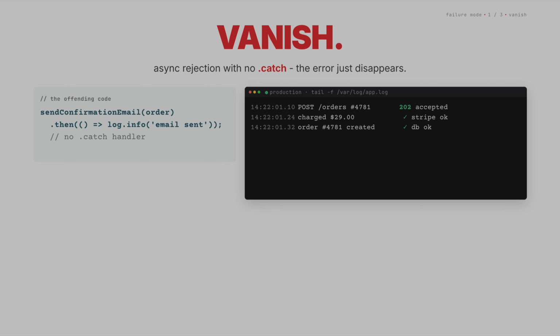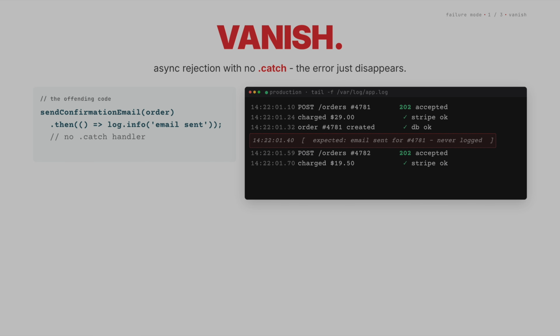Vanish. Here's the scenario. A customer places order number 4781. Your code calls an async function to send the confirmation email. That function throws an error somewhere, but you forgot to put a catch on the promise it returned. So there's no failure log. The order is in your database. The customer never gets their email.